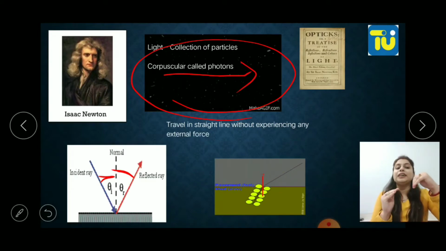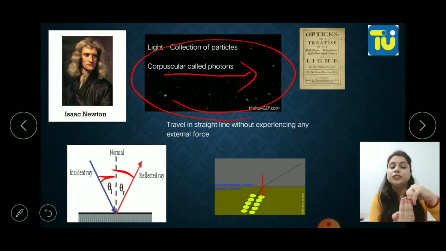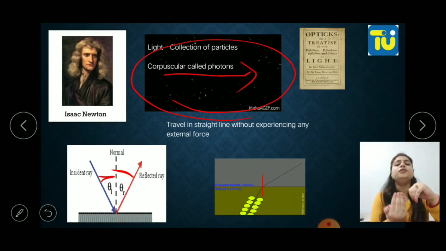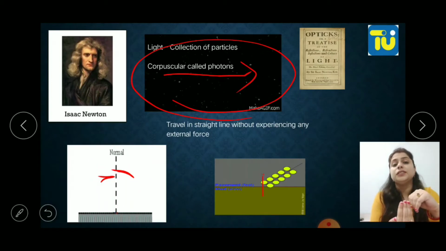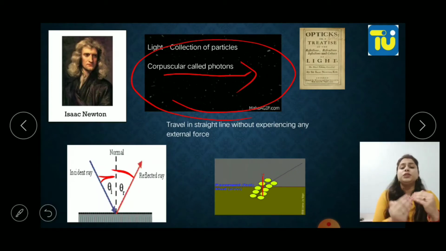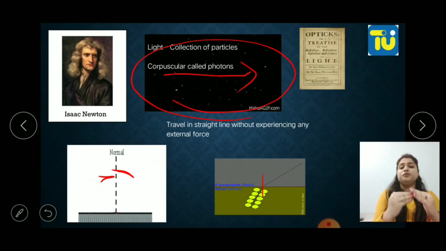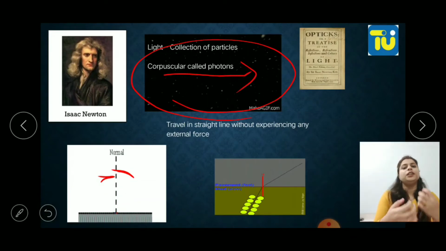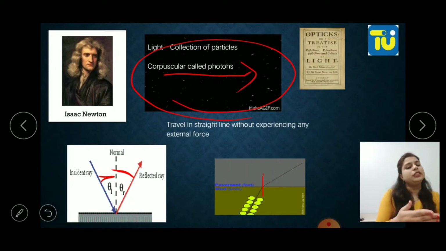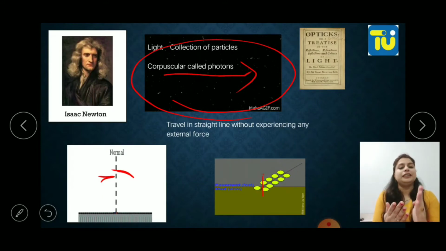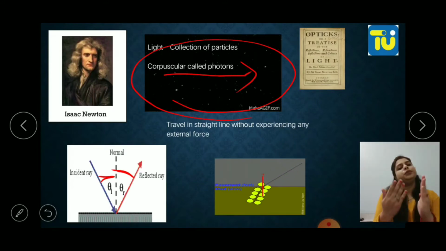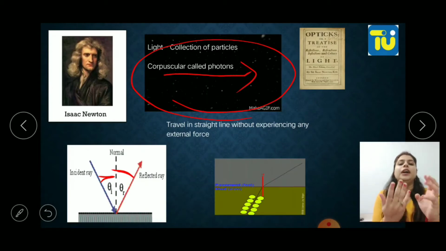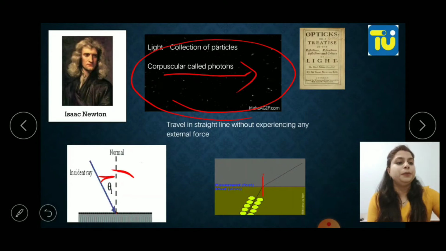Newton said that light is getting attracted towards the normal, but why it gets attracted towards the normal, he was unable to explain. But because Newton was a world-famous scientist, people used to believe him. People accepted this theory because for many things he explained the concept. So this theory was accepted by the people.